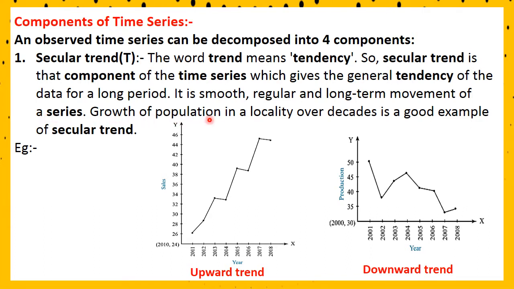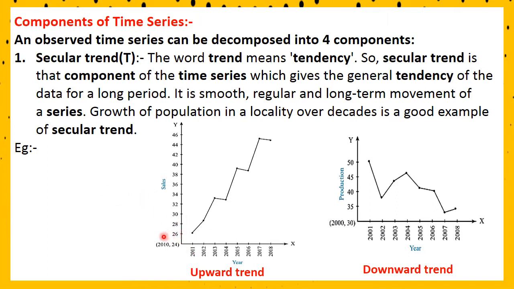Growth of population in a locality over decades is a good example of secular trend because it is a long-term trend or long-term variation. Okay. Now we have two examples.